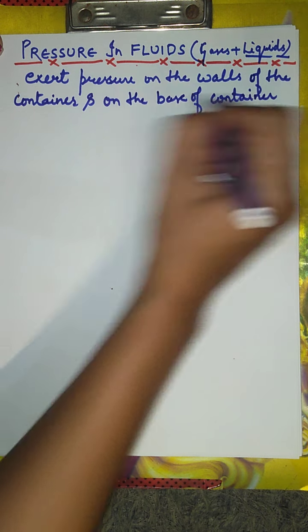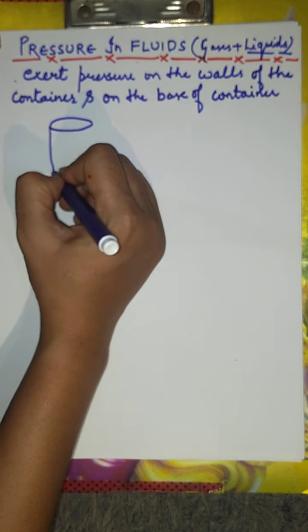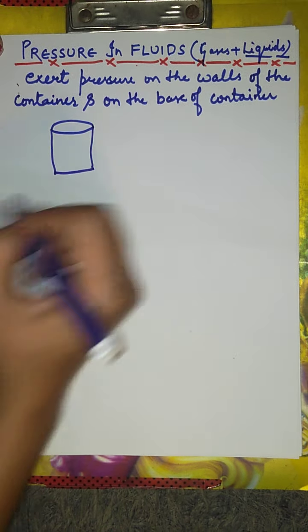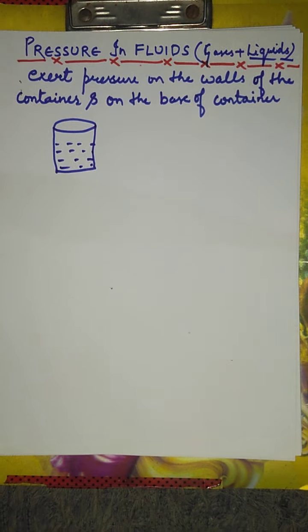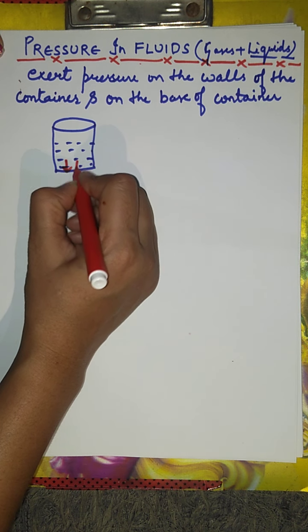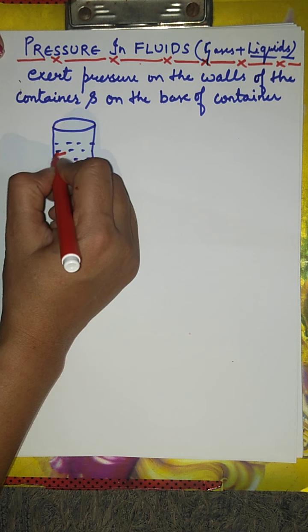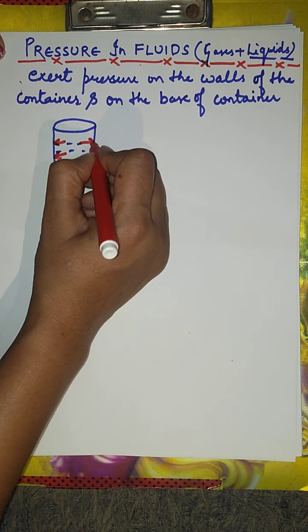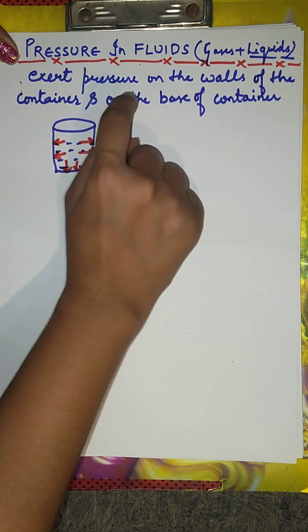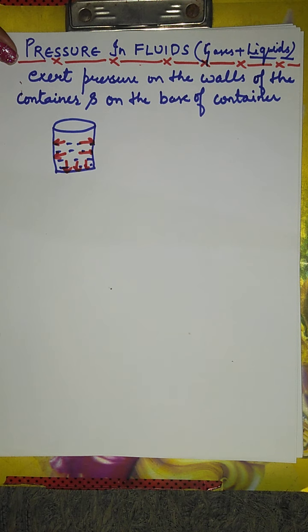Clear? Let us take this as a container and this is the fluid in it. So where does this liquid exert pressure? On the base of the container as well as on the walls of the container. On both they will exert pressure. Clear? So fluid also exerts pressure.